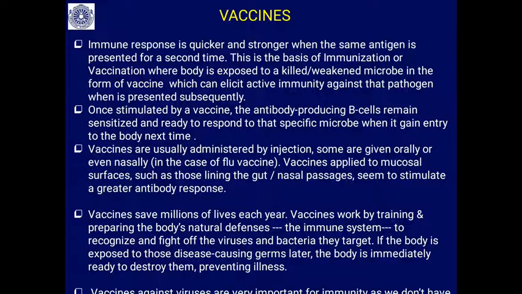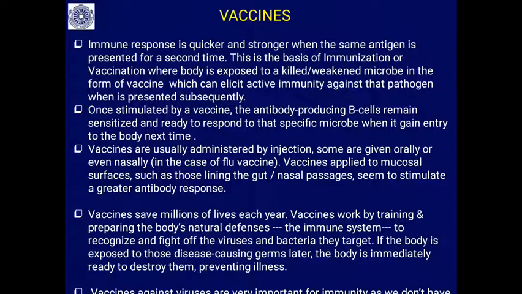How our immune system works: the immune response is always quicker and stronger when the same antigen is presented for a second time. This is the basis of immunization or vaccination, where the body is exposed to a killed or weakened microbe which is not going to cause any disease, but the immune system is shown a particular disease causing microbe in the form of a vaccine, which elicits active immunity against that particular pathogen when it is presented next time.